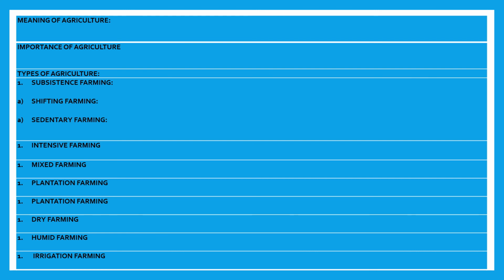Take down the next homework, second homework: meaning of agriculture. You have to write down in this box. Importance of agriculture in India, types of agriculture, that is subsistence farming, intensive farming, mixed farming, plantation farming, dry farming, humid farming and irrigation farming, commercial farming. You have to write down all these features in these boxes.